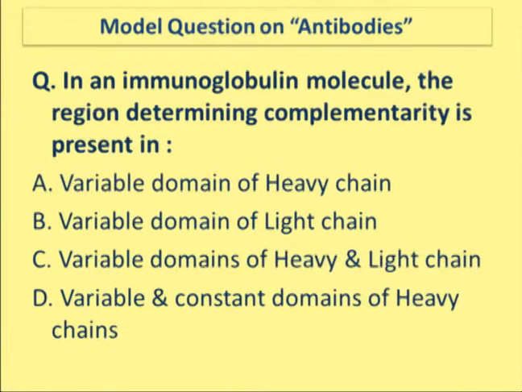This is the region made from the variable domains of heavy as well as the light chain, which will interact with the epitope. And this region is also called the hypervariable region. So in a nutshell, paratope, hypervariable region, and complementarity determining region are all synonyms.